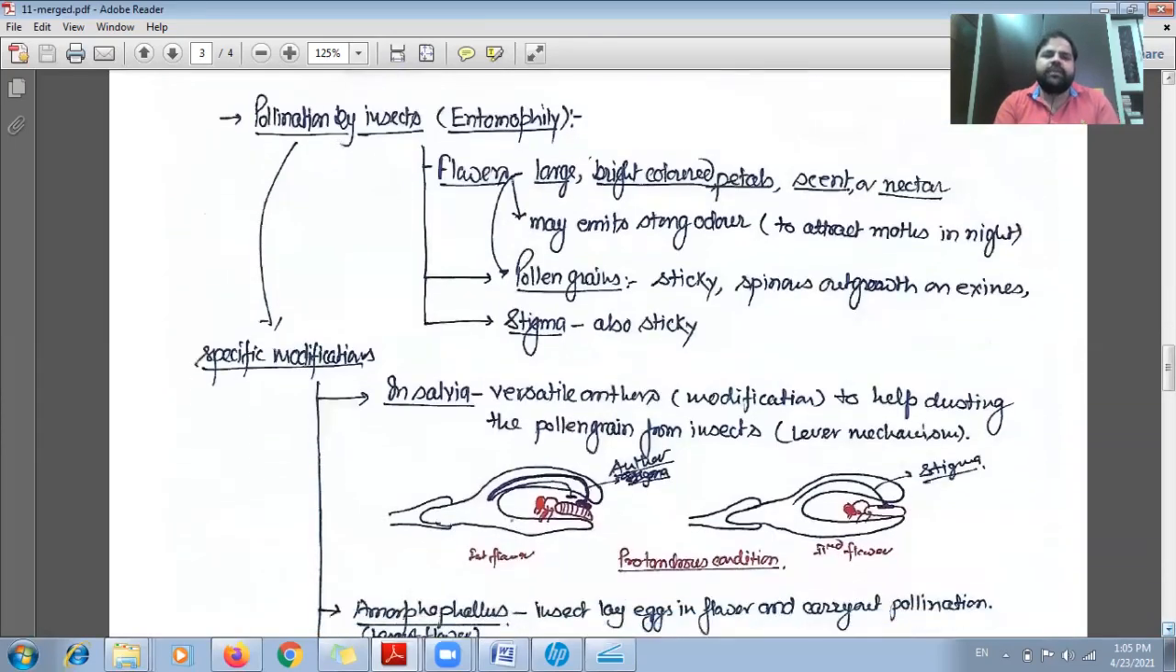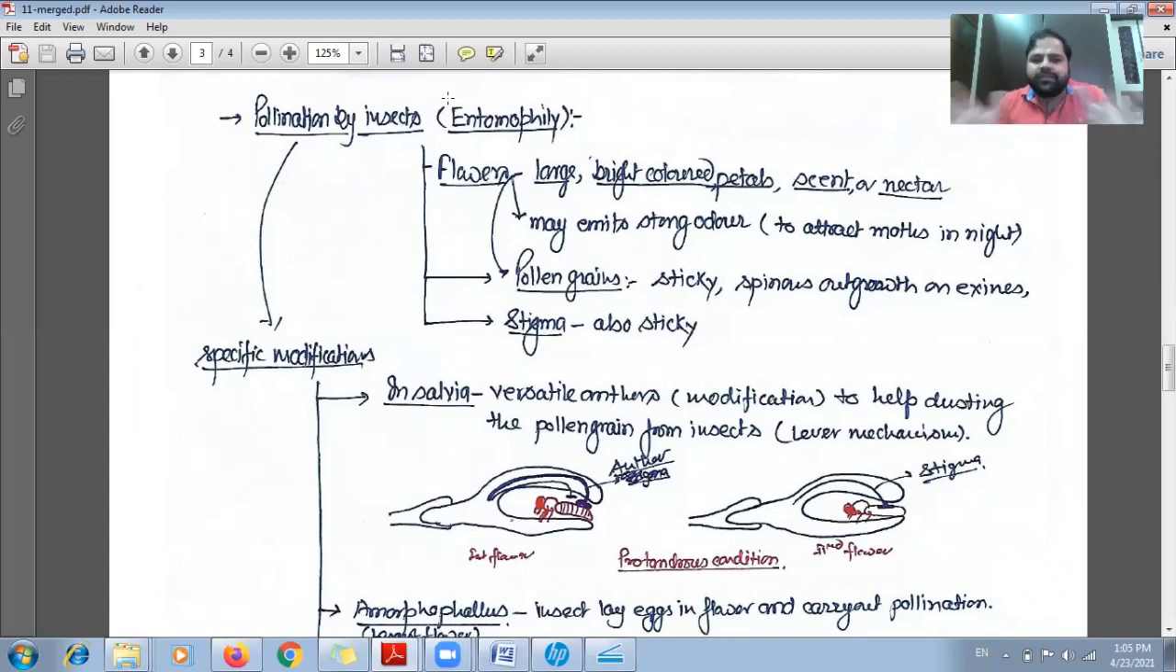Now pollination by insect, and when the pollination is taking place by the insect, then the term used is entomophily. Entomophily is the procedure in which the pollen grain is transferred by the insect. And here again, there are some modifications. In these kinds of flowers, generally they are large, bright colored petals. They will have a particular scent or nectar, and they have a strong odor.